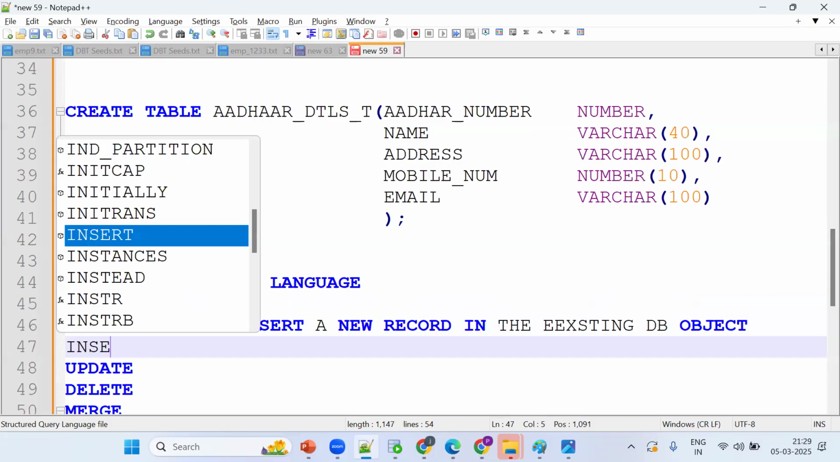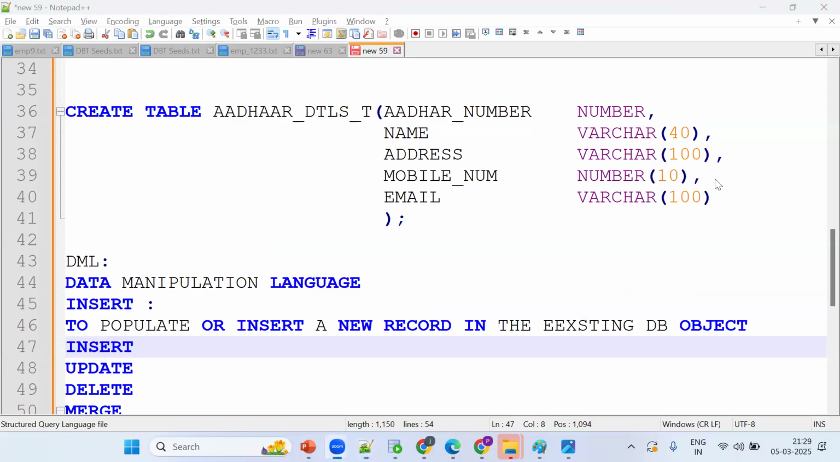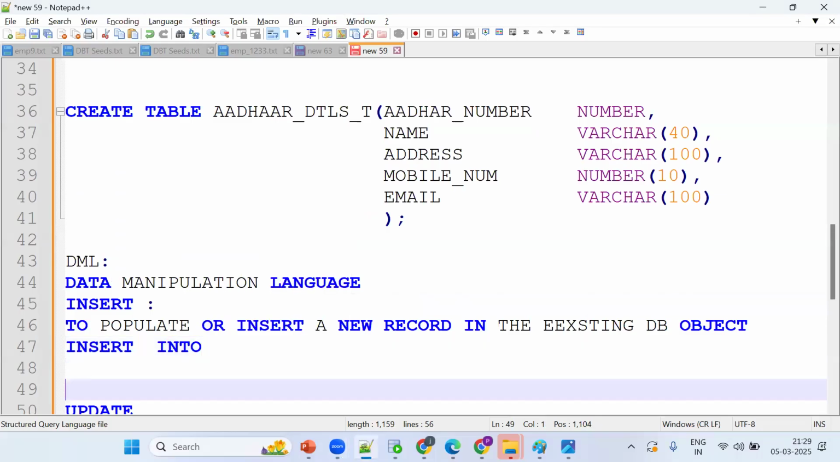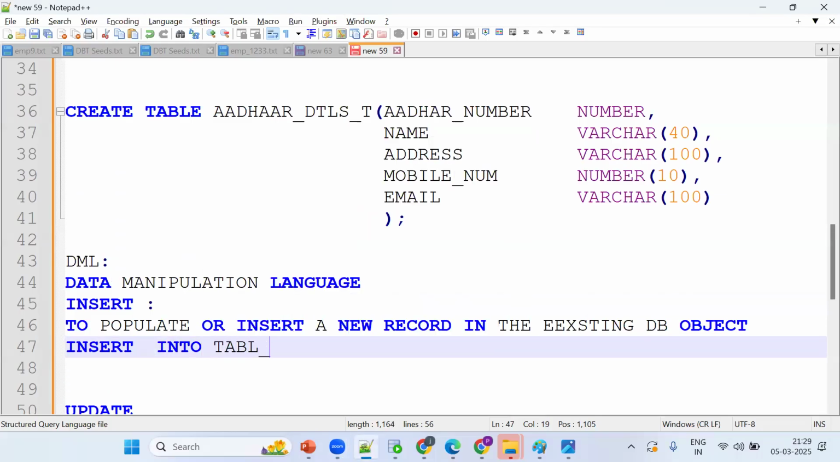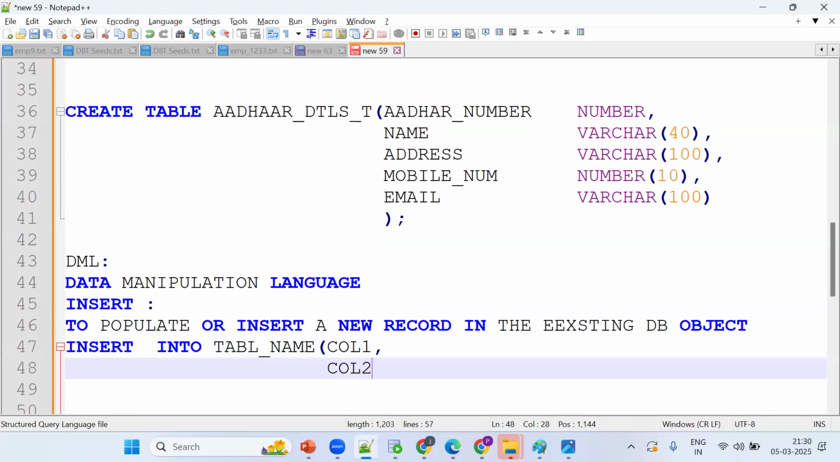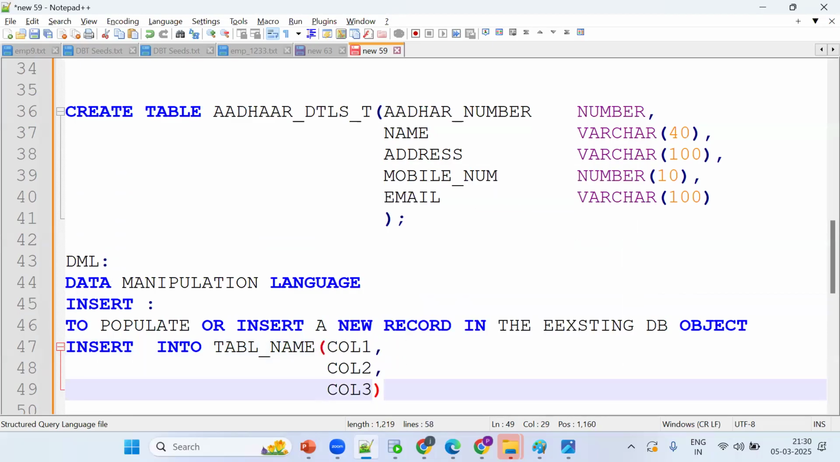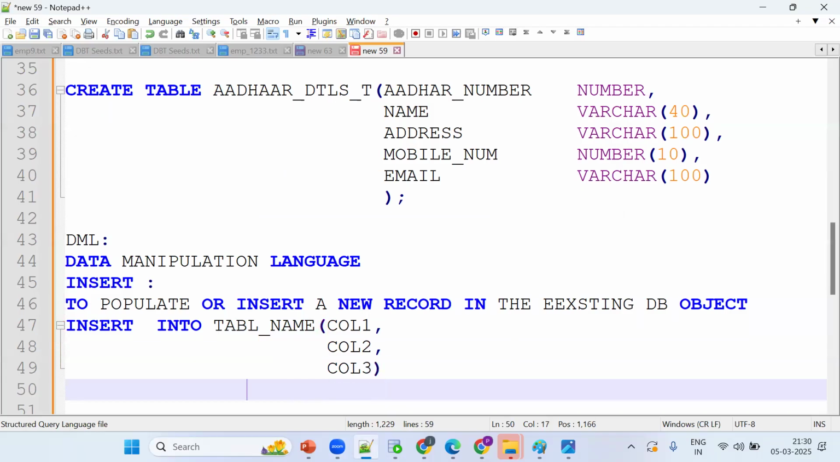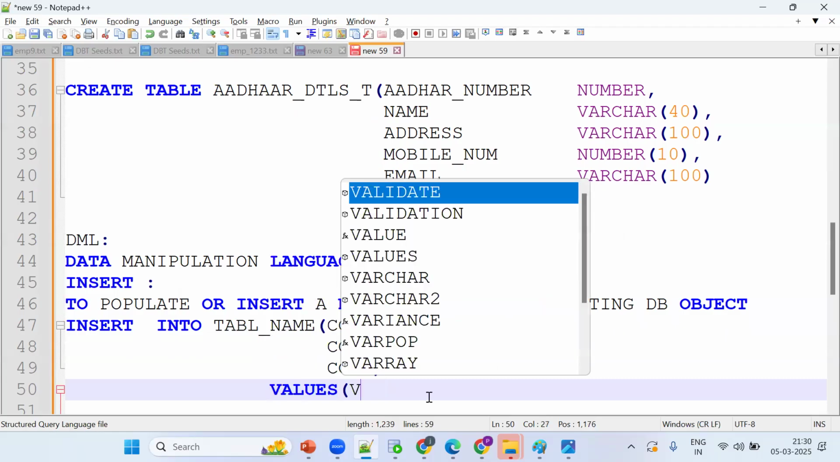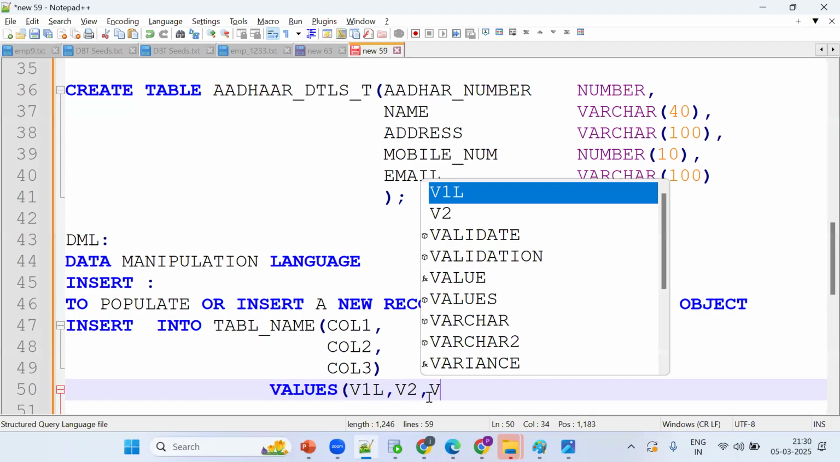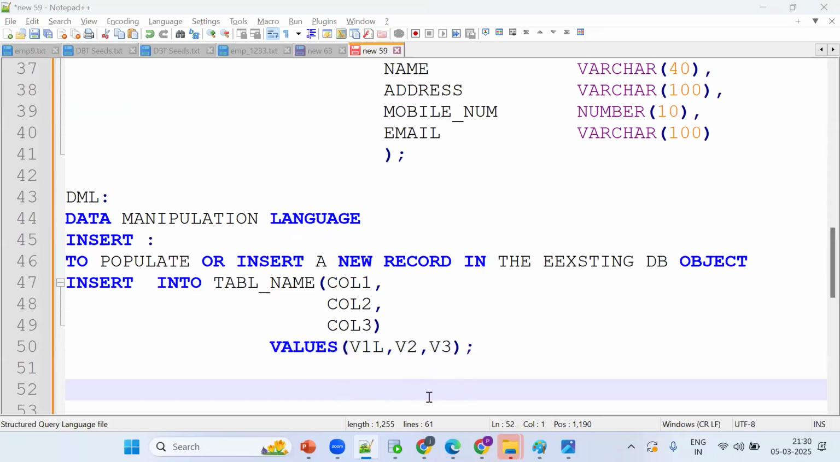See, INSERT INTO table name, bracket open, column 1, column 2, column 3. Now, how many values should I populate? There are 3 columns, so compulsorily 3 values I should populate. So 3 columns and 3 values: VALUES, val1, val2, val3.